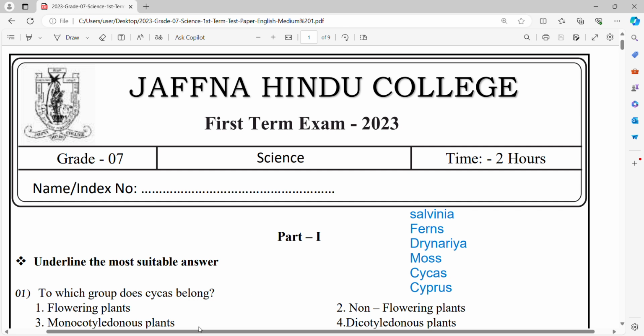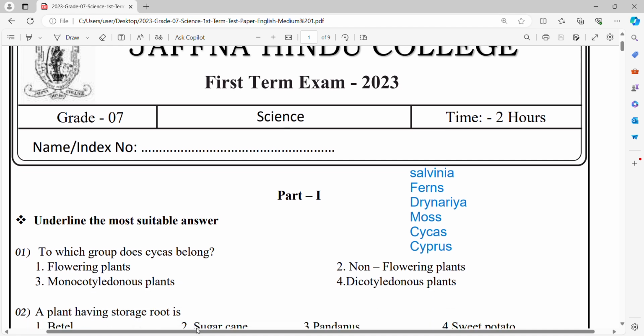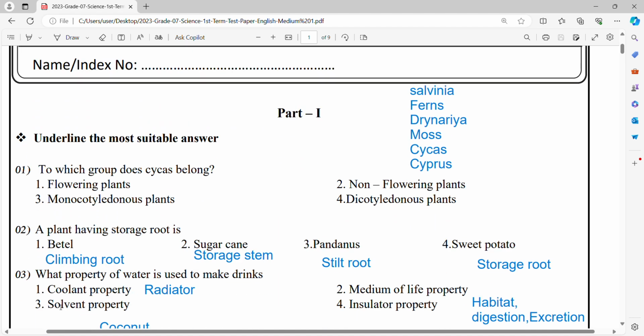Okay, Jaffna Hindu College, first term paper, science. Underline the most suitable answers. Here, first question: To which group does Cycas belong?